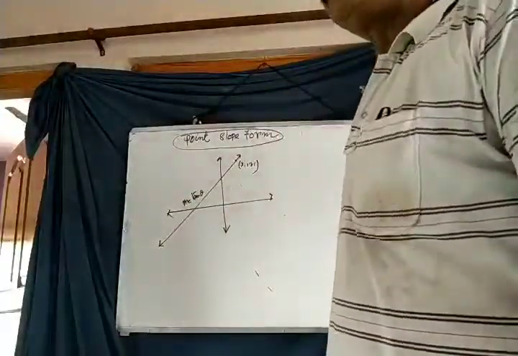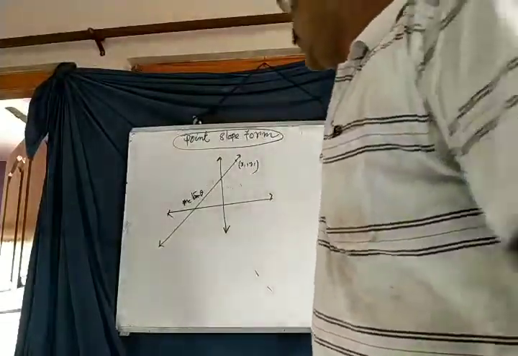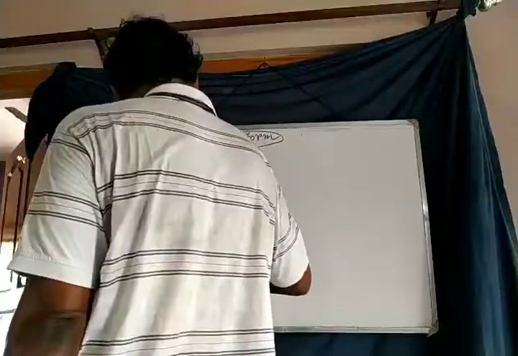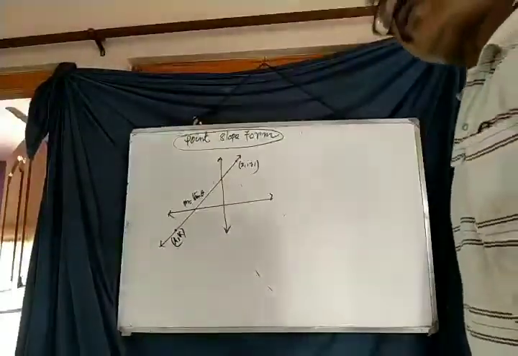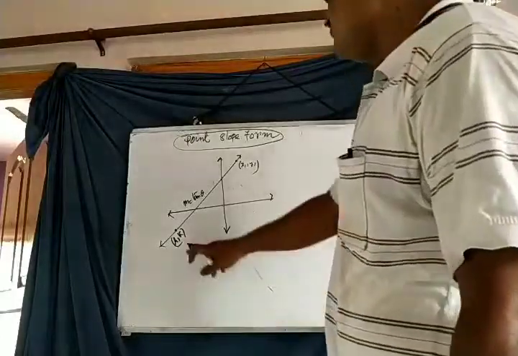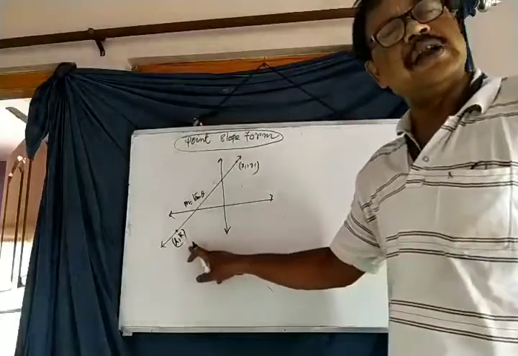Again we follow the concept of slope to find out the equation of the straight line. Let us consider h, k be the current coordinates of a point on the straight line.